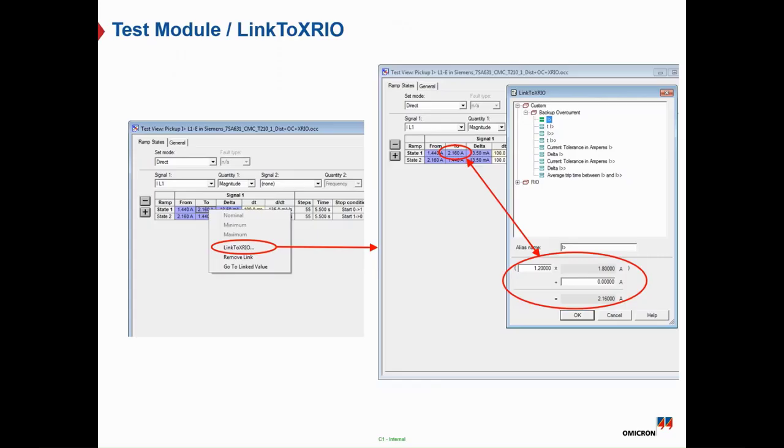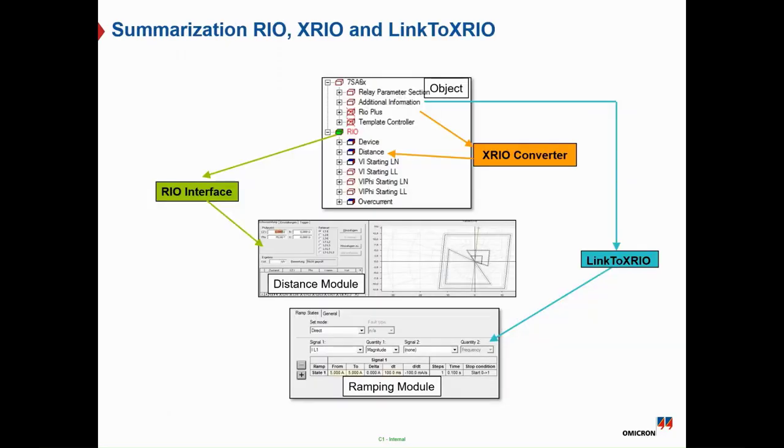And as you can see, you can link the injected values in the general module with the relay parameter setting by the Link to XRIO technology, and no need to start from scratch or start with a blank sheet of paper. All the changed parameter settings will be automatically affected and adapted to the test points to be easily used after that.